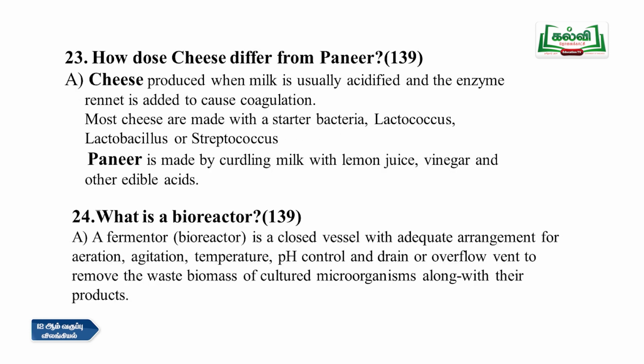Then next question, 23rd: how does cheese differ from paneer? It is in page number 139. Cheese is produced when milk is usually acidified and the enzyme rennet is added to cause coagulation. Most cheese are made with a starter bacteria, Lactococcus, Lactobacillus or Streptococcus. Whereas paneer is made by curdling of the milk with lemon juice, vinegar or other edible acids. So in cheese we are using microorganisms and in paneer we are using only the edible acids.